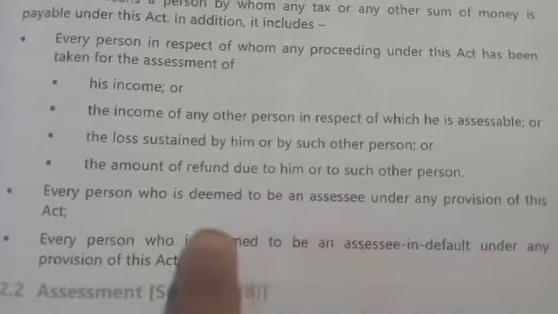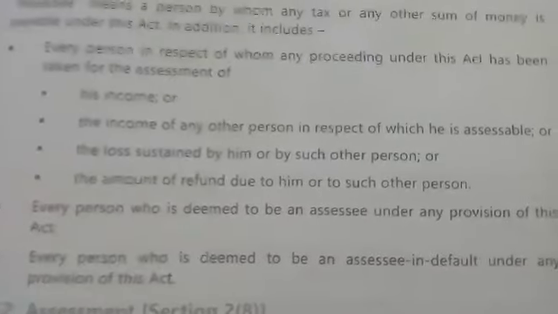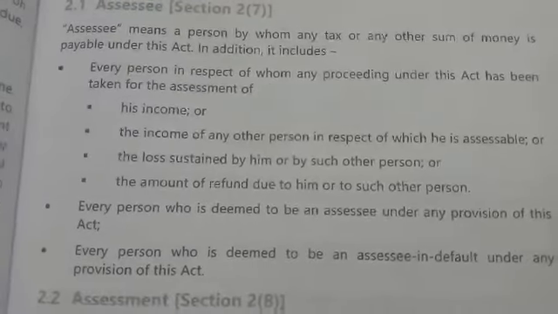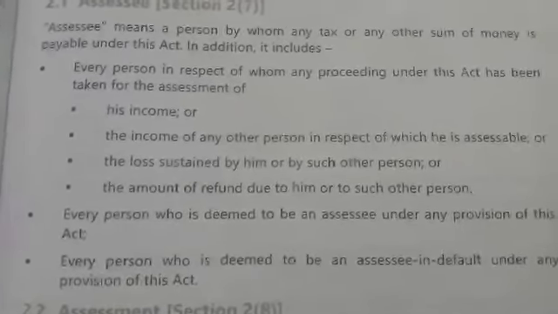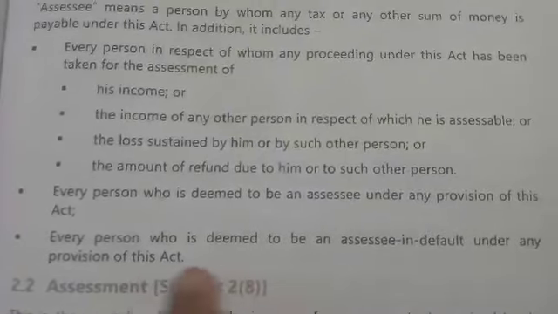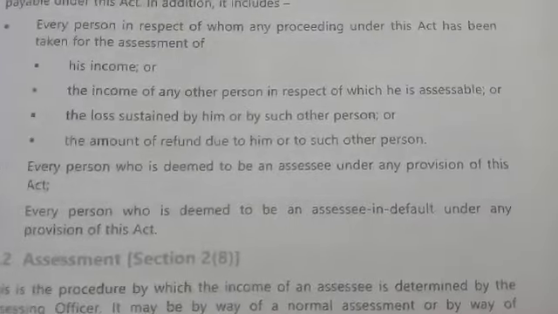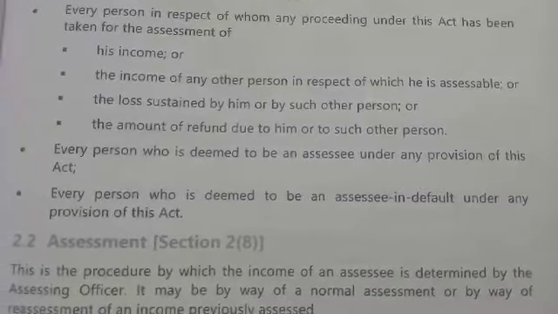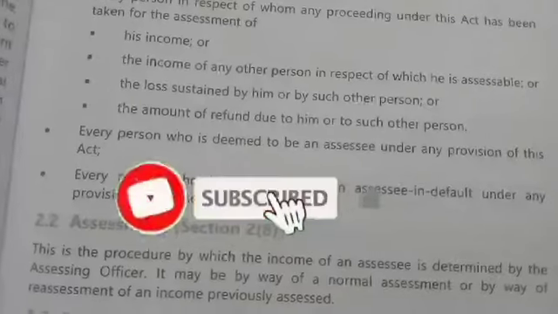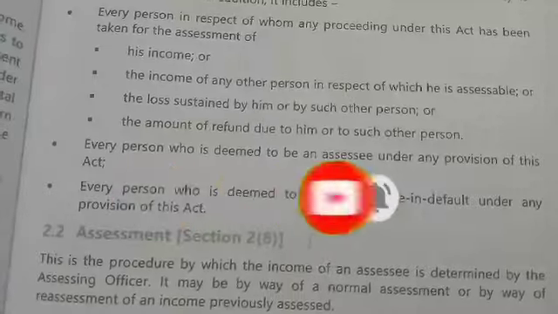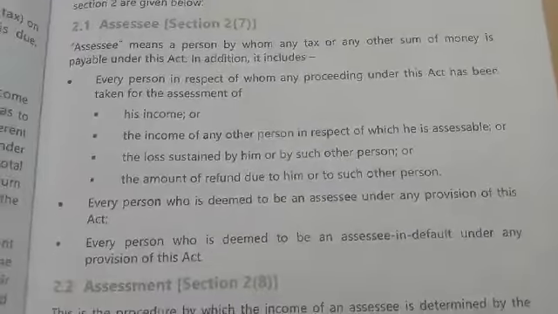An assessee who is deemed to be an assessee will also be an assessee. Deemed assessee is, for example, a parent of a child. Next is assessee in default. If a person becomes an assessee due to default under any of the laws, then also he will be called an assessee. This is section 2 subsection 7.